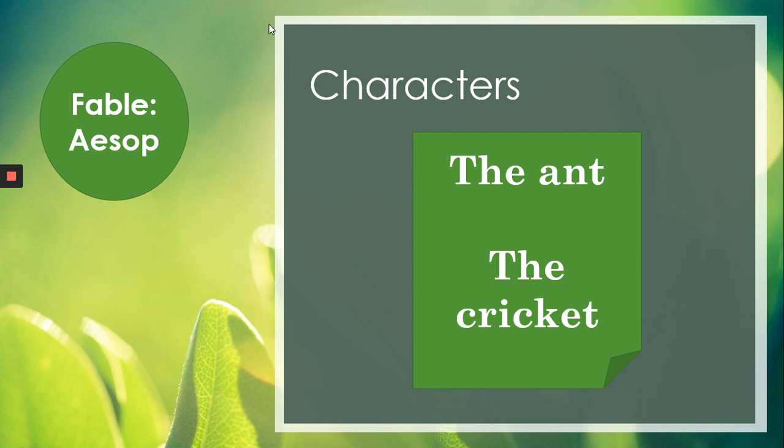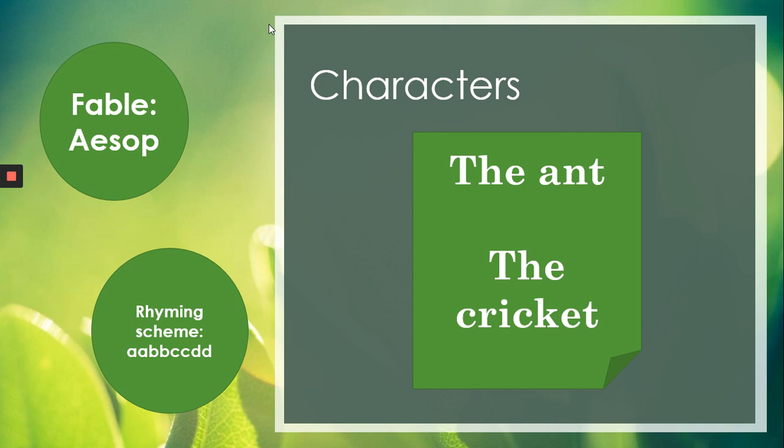So now we will come to the rhyming words. The rhyming words are in the pattern of AA, BB, CC, and DD. Talking about the rhyming words of the poem, we can see that the first line ends with a word that rhymes with spring, so they are common. Then the last two words of the third and fourth sentences are also rhyming, so it is BB. Then the fifth and sixth sentences' last words are also rhyming, so CC. AA, BB, CC, DD. This is the rhyming scheme of the poem.